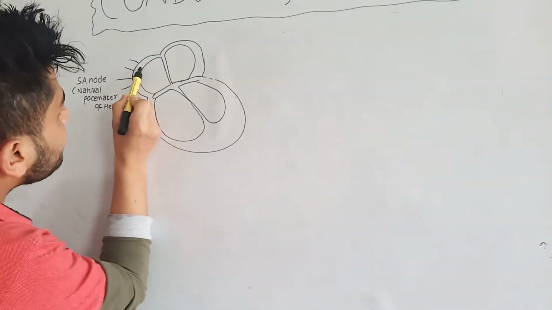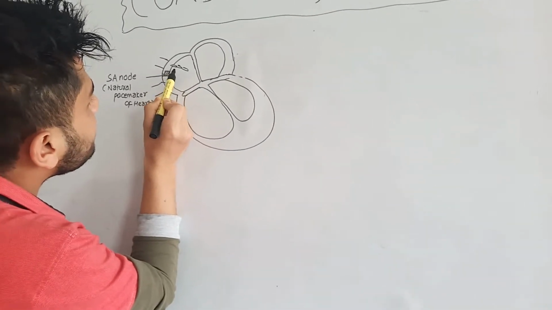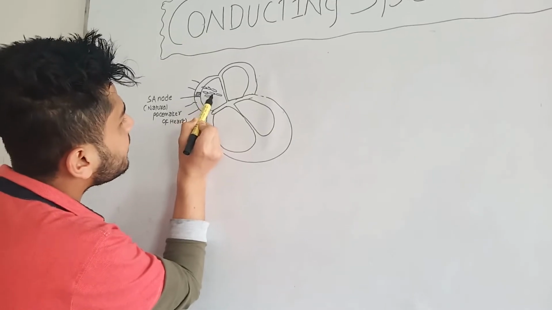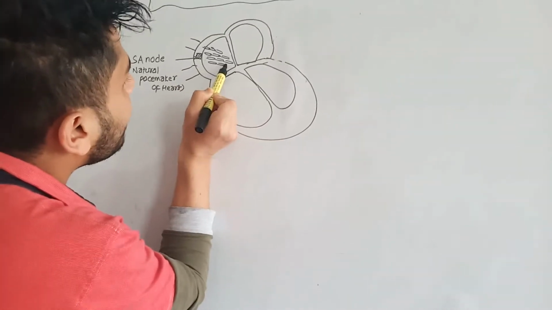We already know that there are so many cells inside the heart, that is, myocardial cells.